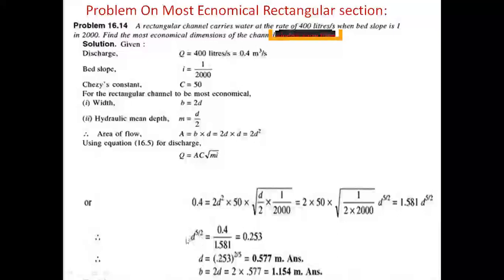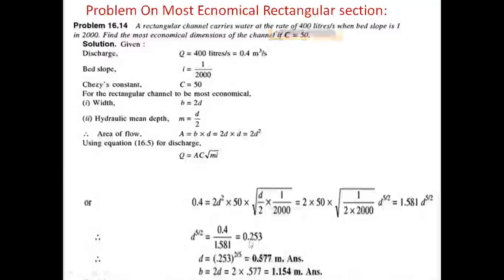Power 5 by 2 on the left comes to the right-hand side in reverse, so d equal to 0.253 whole power 2 by 5. This value is 0.577 meters. So d equal to 0.577 meters.